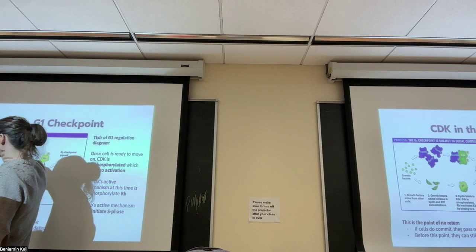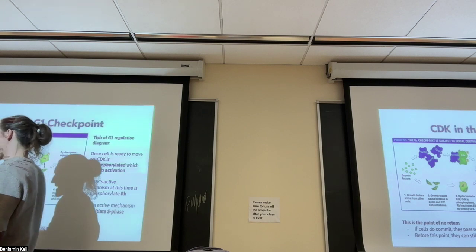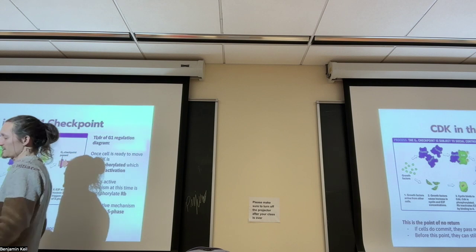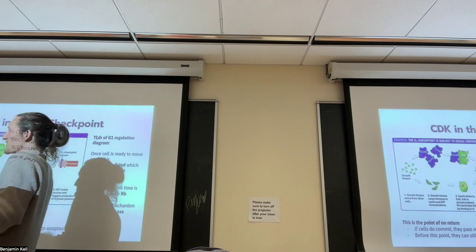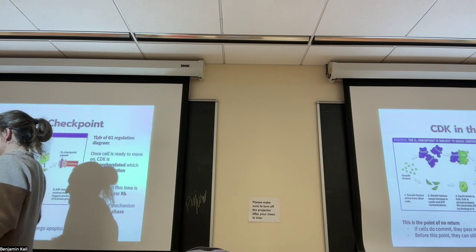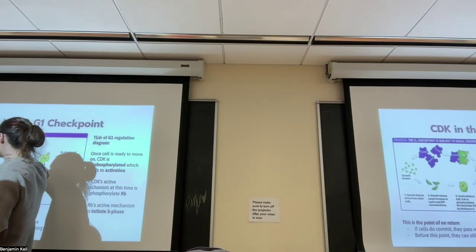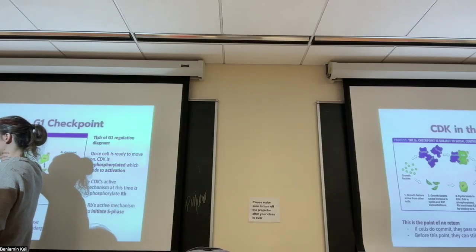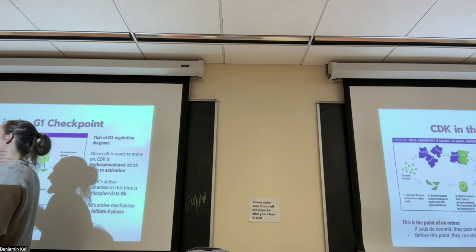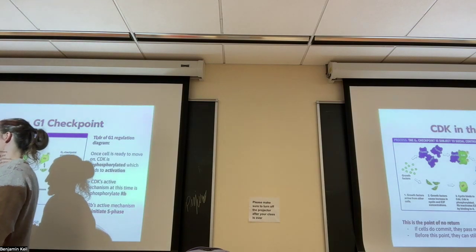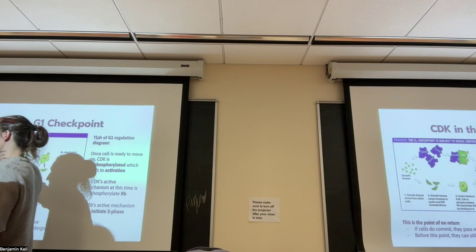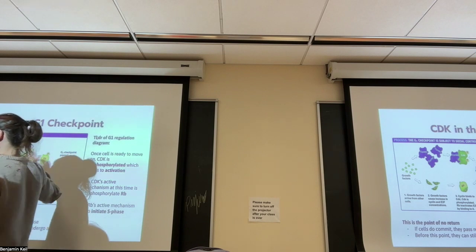The cell wants things to happen at a very specific time. It's like driving a car. When there's a stoplight, you don't want to hit the accelerator. So the phosphorylation by WEE1 is holding it inactive, because CDK goes off and phosphorylates other things itself.